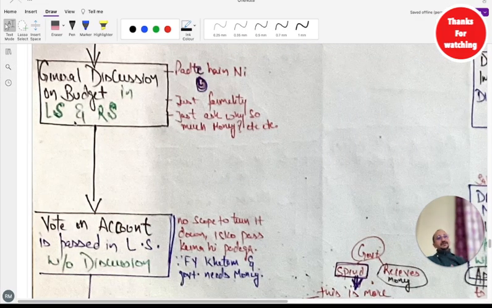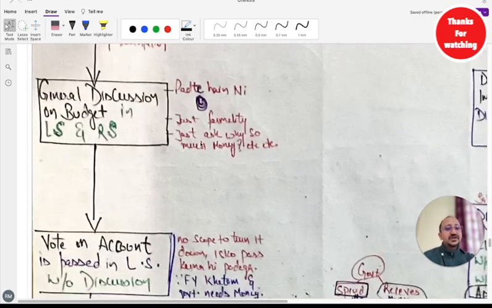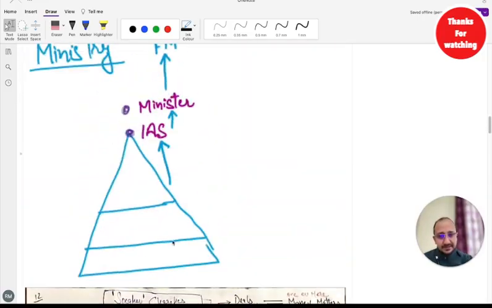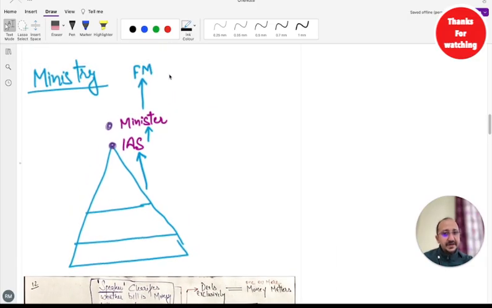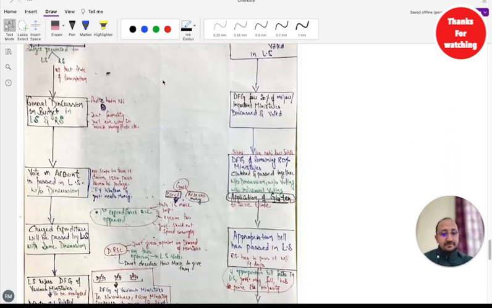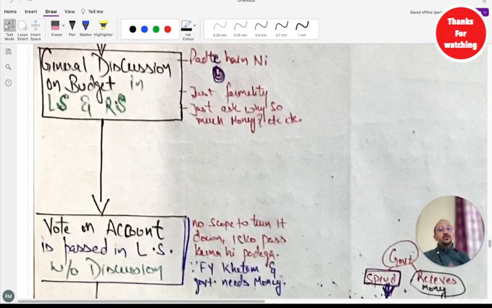How it works, basically. For example, the education department, as we had discussed in the previous example, wanted 1 crore rupees. They submitted to the finance minister, and then the finance minister submits this demand in terms of a money bill to parliament. Now, parliament will take at least 2 months to approve the entire budget. The approval of the budget, guys, takes at least 1 or 2 months. So what will this department do without money, guys?